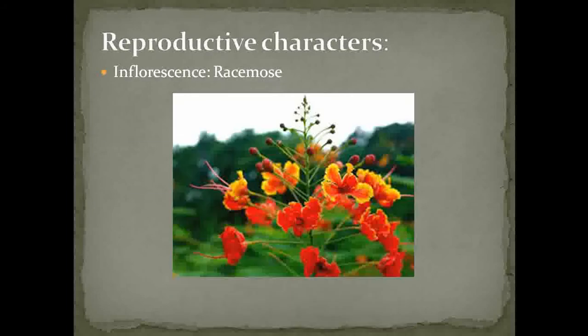Under the reproductive characters, first comes the inflorescence. The type of inflorescence observed in Caesalpinia pulcherrima is the racemose type. See this picture. If you observe the peduncle, at the apical region the young flowers are present at the apex, and older flowers are present at the base region. This type of inflorescence is called racemose inflorescence.